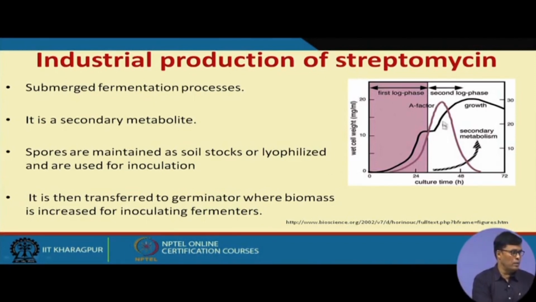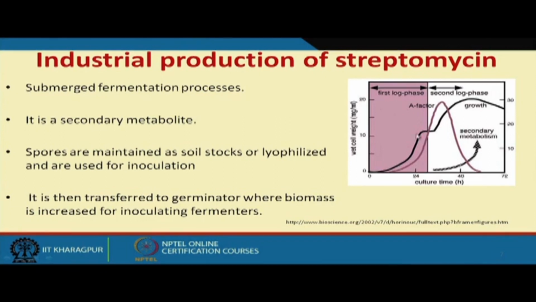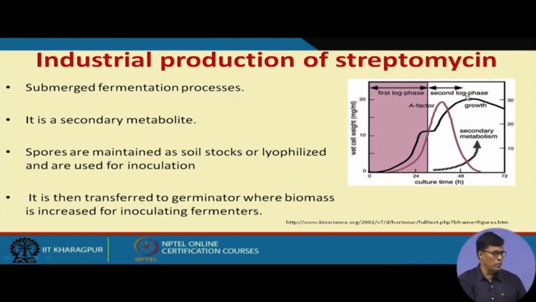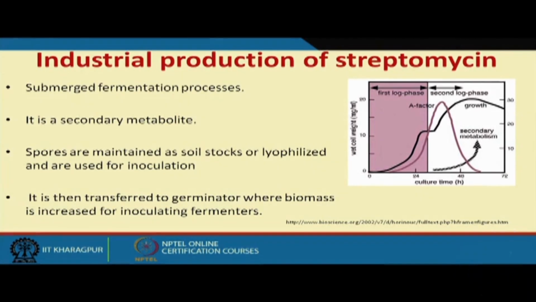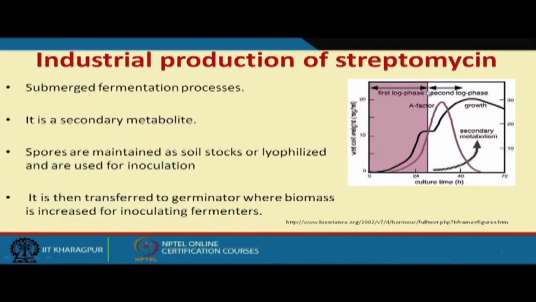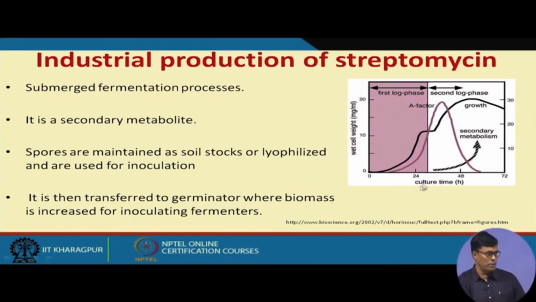You have first log phase, you can see diauxic type of growth, you can see it here that it grows diauxic growth. We know that diauxic growth is possible when your organism consumes one particular carbon source and then when it is exhausted, only then the other carbon source will be utilized, then it is called diauxic growth. This usually it has been found that the streptomycin fermentation process follows the diauxic growth pattern.